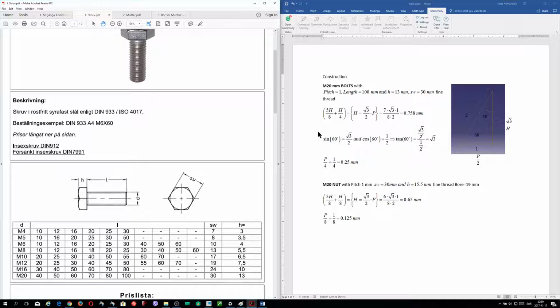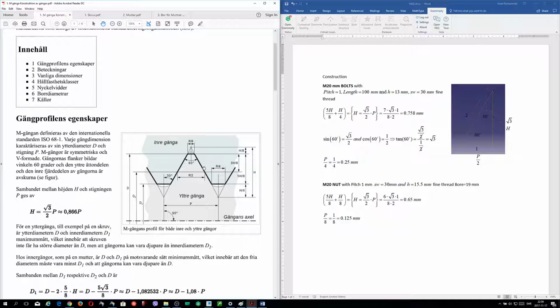Now a little bit of trigonometry here. You know how people do that. I will show you here. First, I have this formula here, and I take this measurement from here: 5h divided by 8 is this one, plus this one, h divided by 4, is this formula here. So now h is the square root of 3 divided by 2 multiplied by the pitch. How do we come to that?